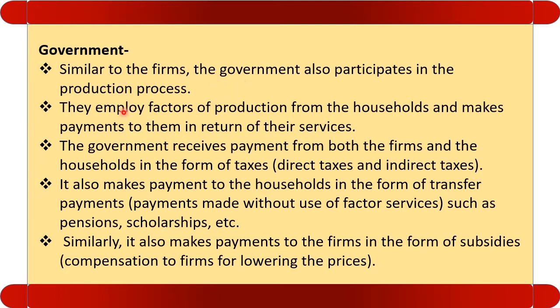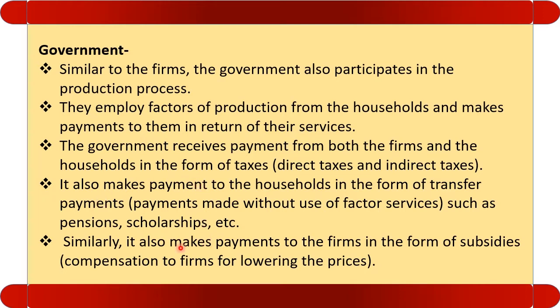The government also receives money from the household and from the firm in the form of taxes, direct taxes, indirect taxes. Firms also pay the direct tax, households also pay the direct tax or indirect taxes. The government makes payment to the household in the form of transfer payments, for example, pension, grants, scholarships.